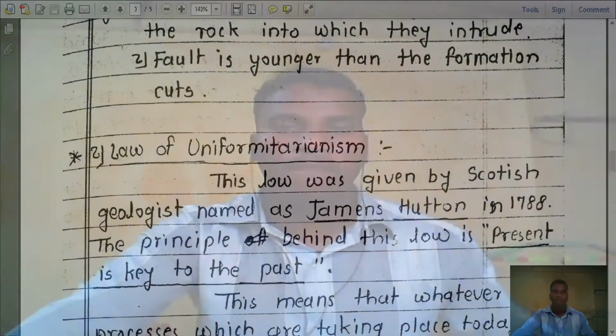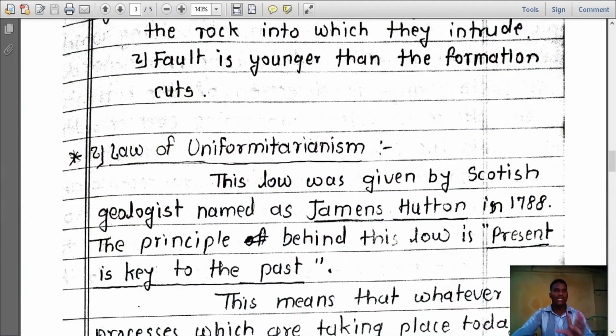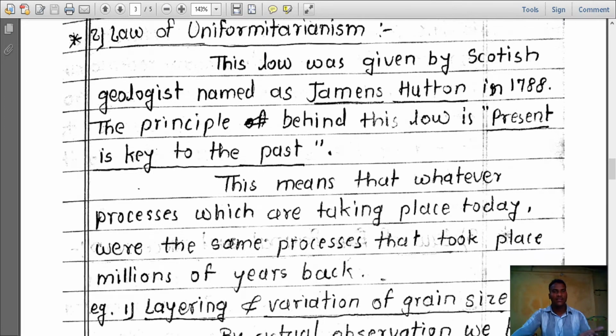Whatever processes are taking place today, the same processes took place in the past. The principle behind this law is simple, that is, present is key to the past. This means whatever processes are taking place today were the same processes that took place millions of years back.